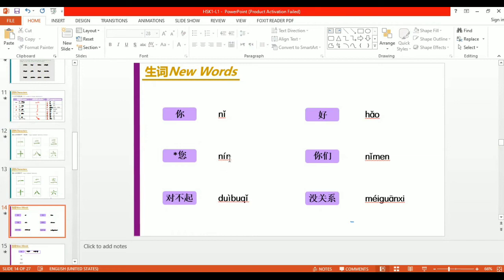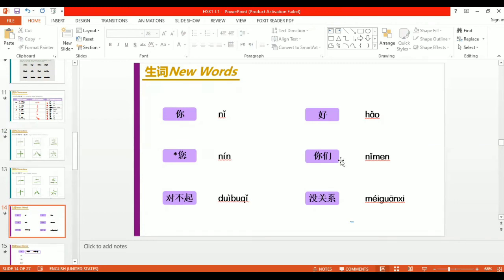But this nin is always used in a polite manner, just like if you are meeting an elder person, maybe your father, maybe your teacher, or anyone else who is elder than you, then you will use this nin word in a polite manner. For example, you are meeting your Laoshi, your teacher. So you will say, Nin hao Laoshi. Nin hao Laoshi means, how are you, Laoshi? Hello, Laoshi, just like this.